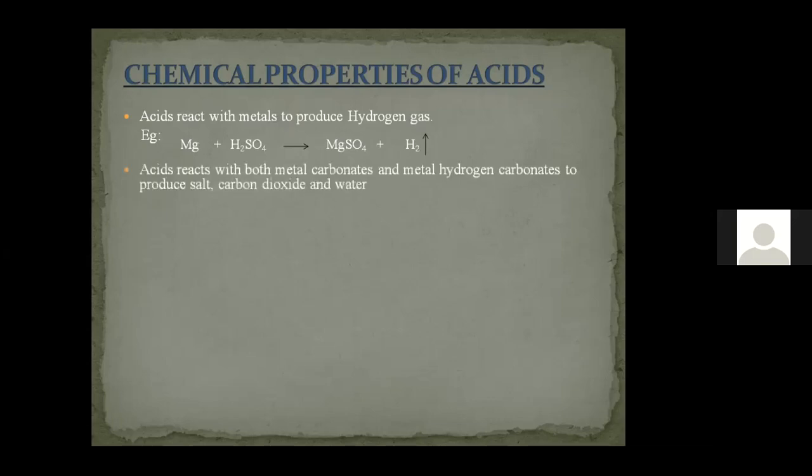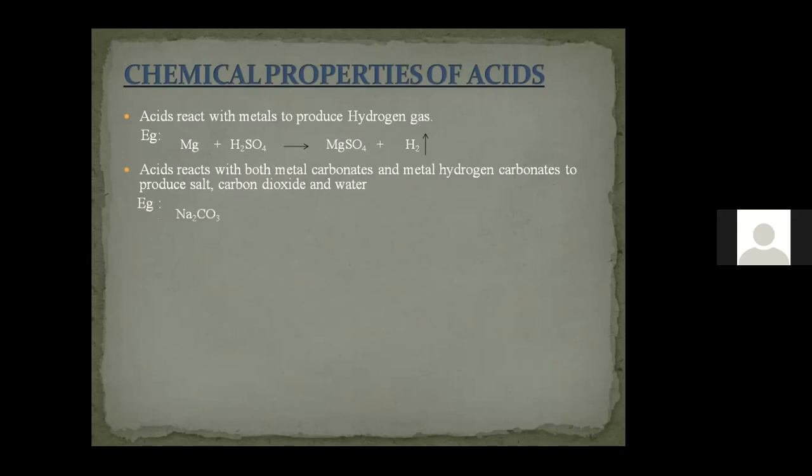The second chemical property is the reaction of acids with metal carbonate and metal hydrogen carbonate. Metal hydrogen carbonate can also be called metal bicarbonate. What happens when it is made to react with the acid?